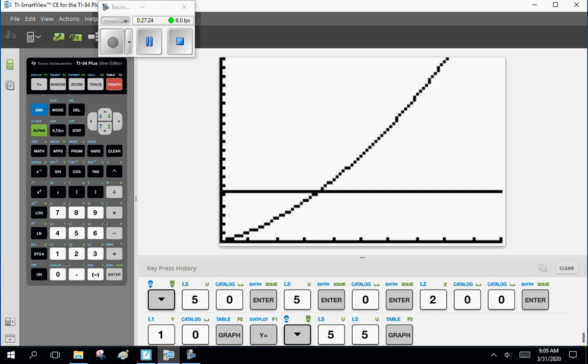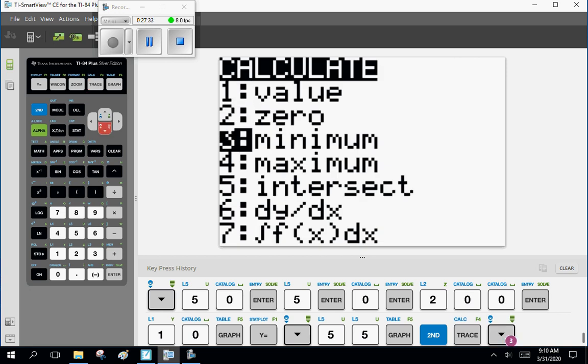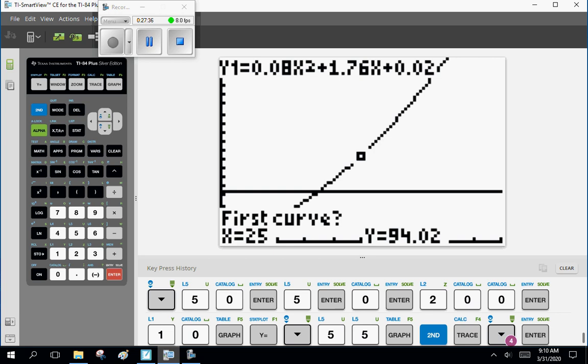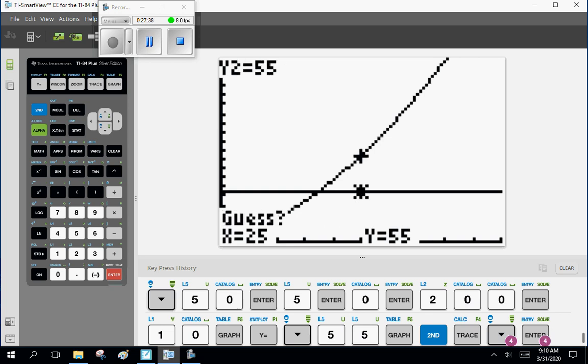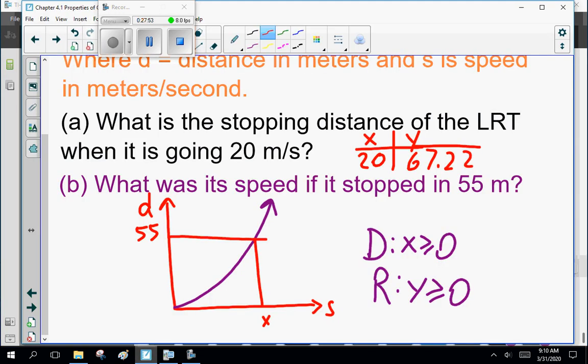Graph. Ooh, we have 2 lines, and they intersect. Can we calculate an intersect point? Ooh, yes, we can. 17.429738. Woohoo! At 55 meters, at 17.4 meters a second, it takes 55 meters to stop. Woohoo! The beauty of a graphing calculator.